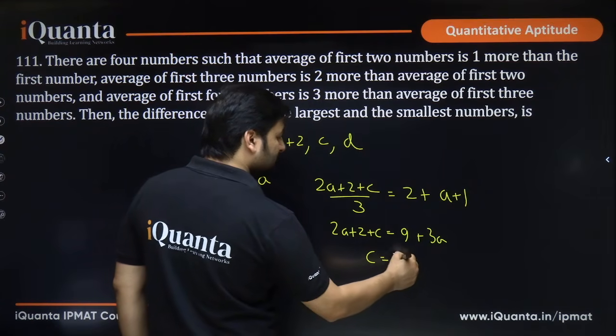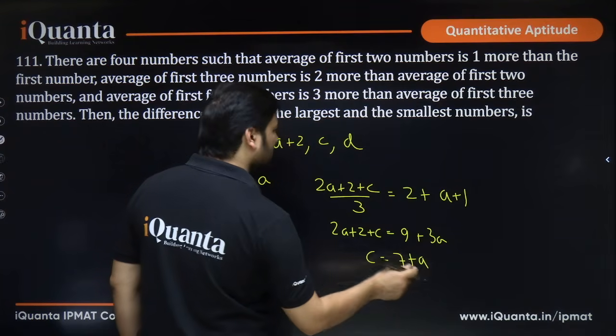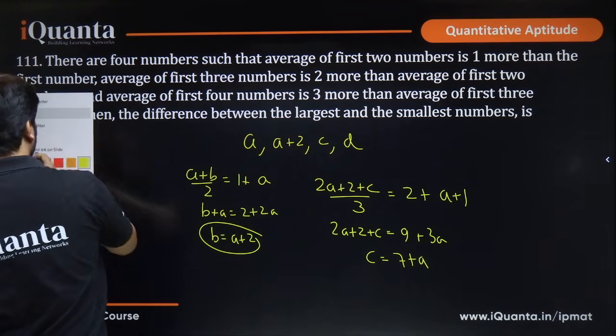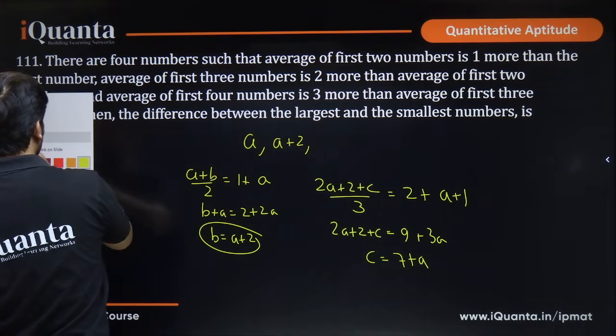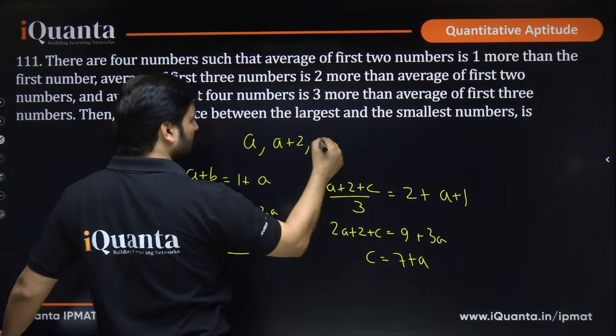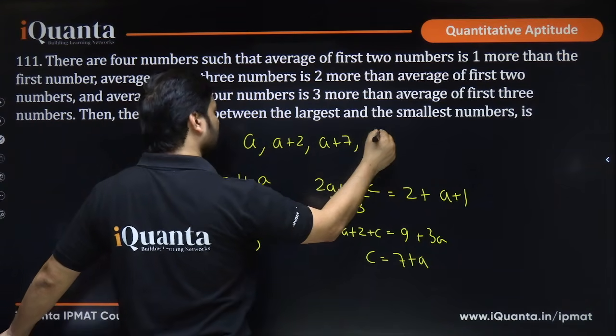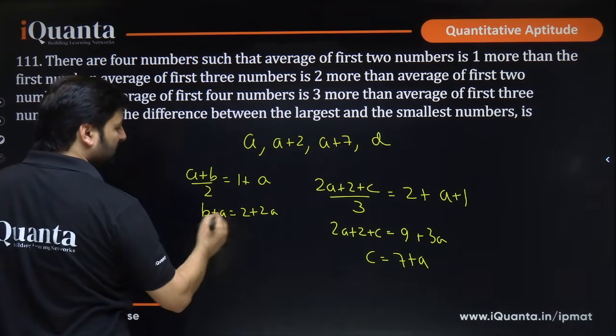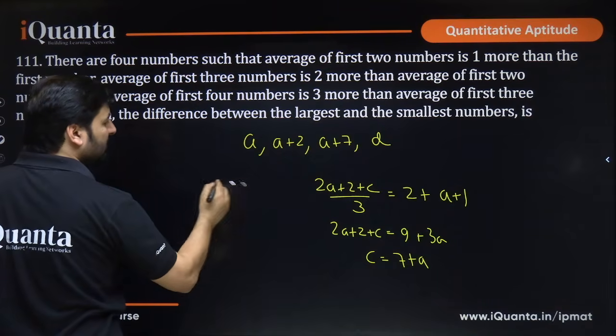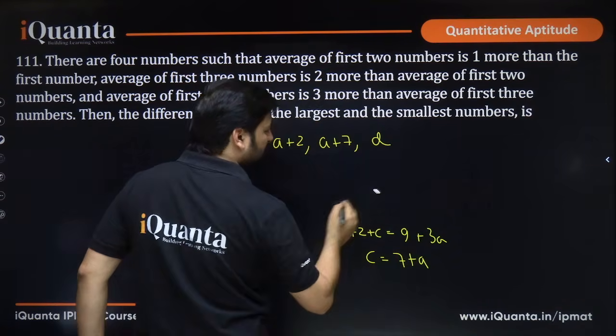C will be 7 plus a. Can I replace c by a plus 7 so that I am minimizing more variables? Okay, c will be written a plus 7 and this will be written as d. Now we are already done with these two equations. We don't really need them. We have the variables in terms of a.